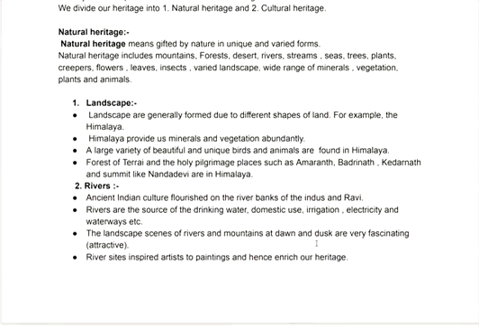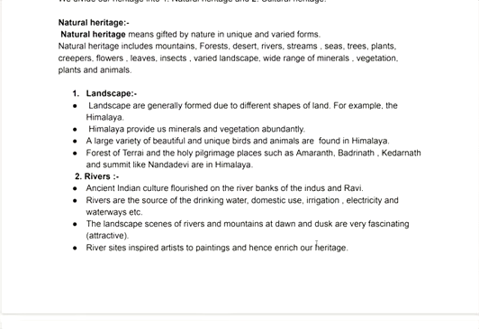Okay, now moving on, first topic, first type, that is natural heritage. Simple definition which you have to keep in your mind while learning that: natural heritage means gifted by nature in unique and varied form. Means जो भी हमें नेचर ने प्रोवाइड किया है यूनिकनेस से, मीन्स उसके जैसा कोई और है नहीं और उसके अंदर भी वेरिएशन पाओगे, उसे नेचुरल हेरिटेज कहते हैं.